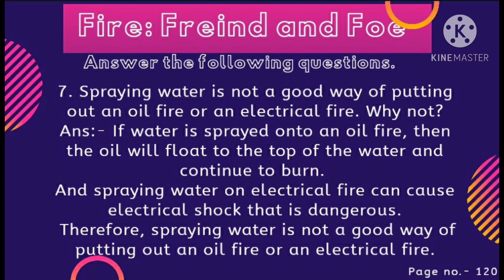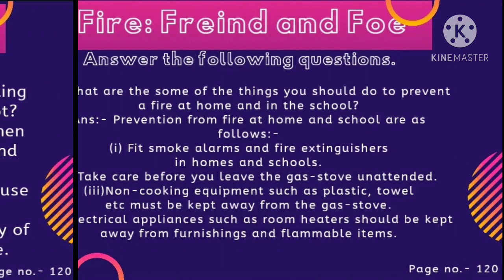So students, here the explanation is that water flows, right? So when we spray water over the oil, that oil will float on top of the water and continue to burn. So this can be dangerous, okay? And we know in an electrical circuit there is current, and water is also a good conductor of electricity. So when we throw water on an electrical fire, it can be dangerous because we can get a shock, okay? So both ways are wrong for putting out an oil fire or an electrical fire. So we should not spray water over these two things, okay?